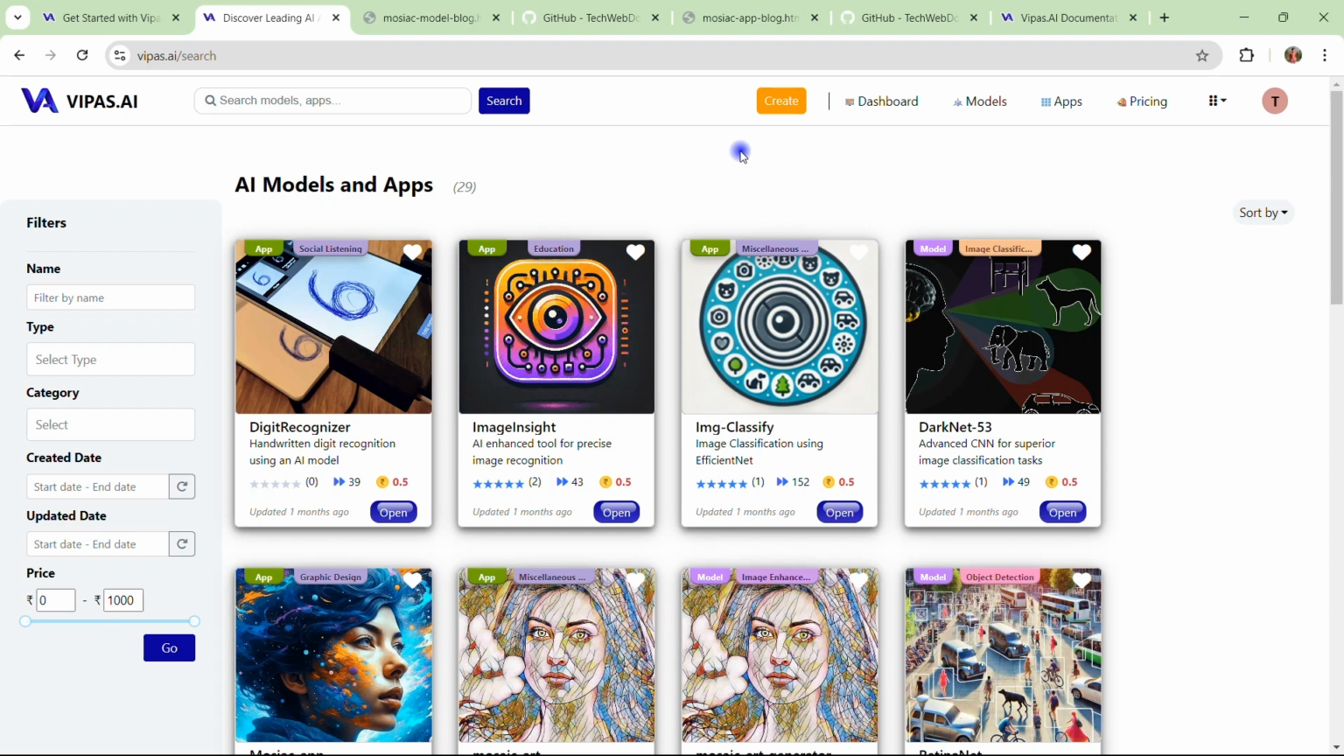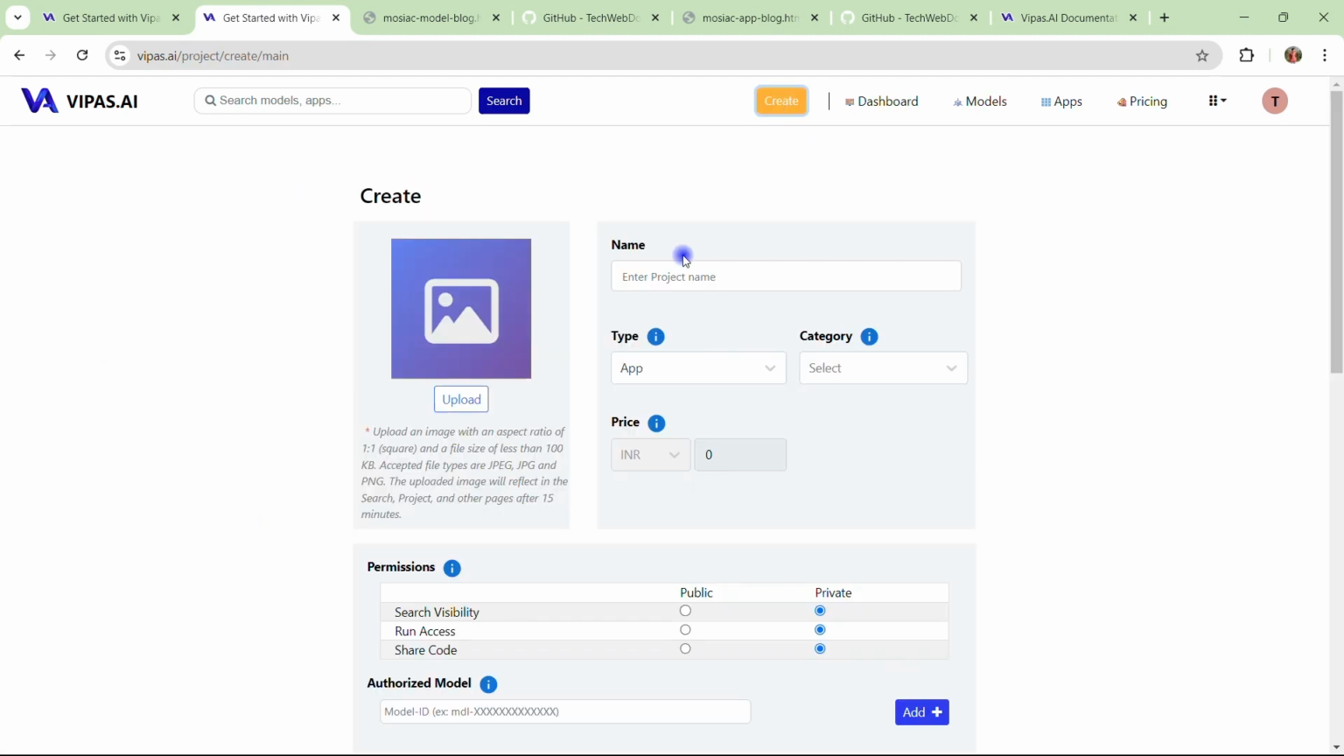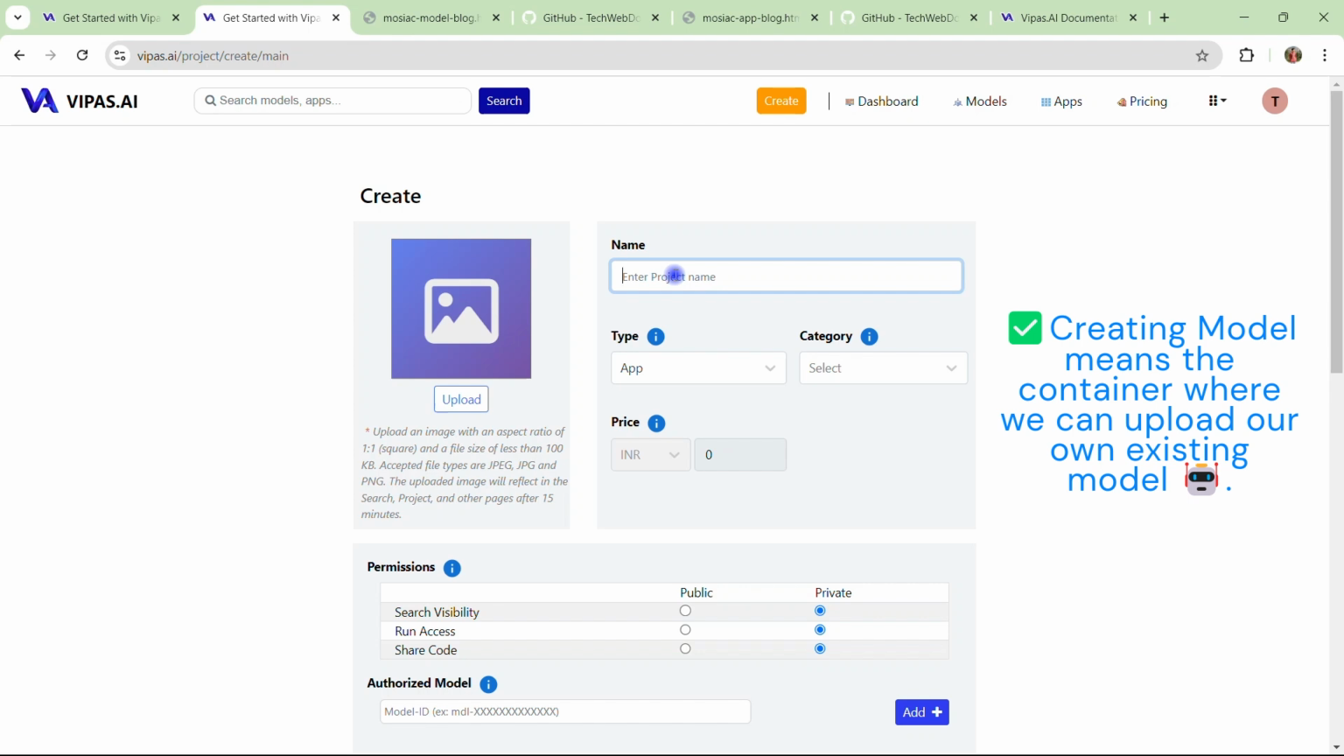Okay, so the steps are very simple, and there is some configuration that will help you complete all these things step by step. If you click on create, first we need to create a model before creating an app on top of it. Here, everything we call a project.